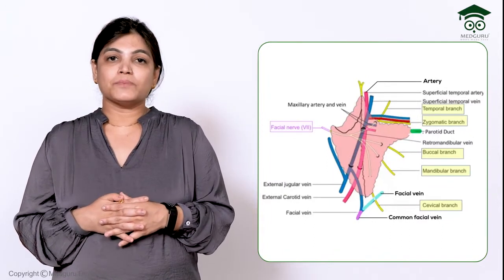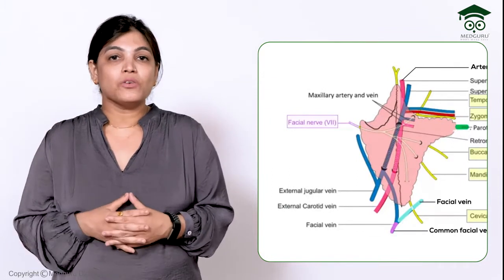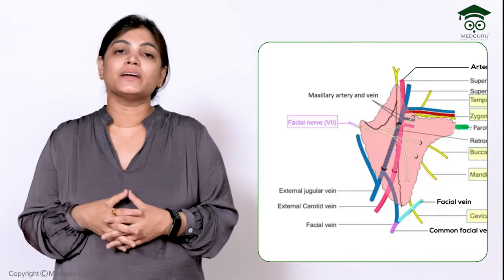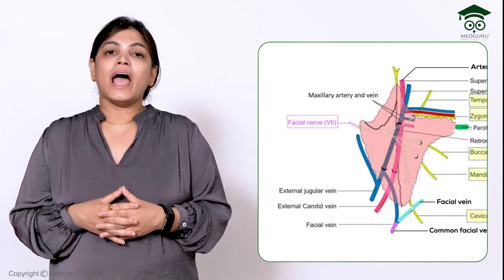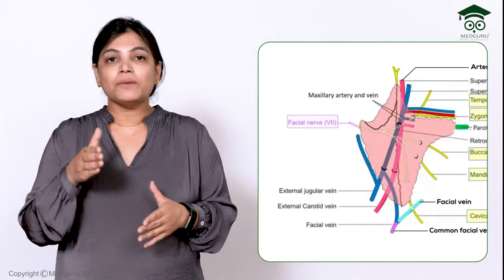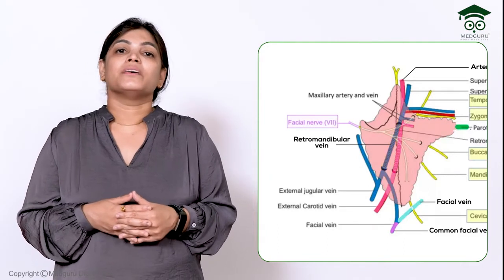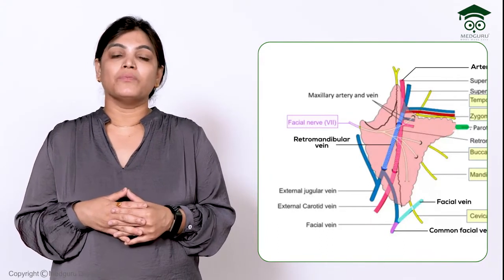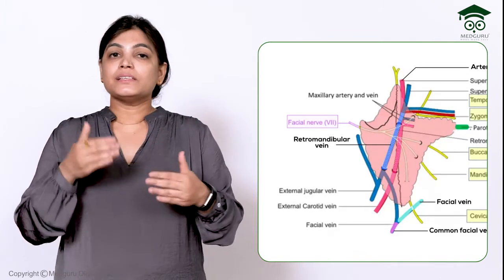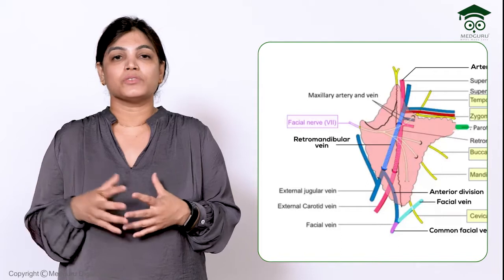On the most superficial plane, we have the facial nerve, which emerges from the stylomastoid foramen, goes inside the substance of the parotid gland, and its terminal branches emerge out from the anterior border of the parotid gland. The second or intermediate plane is formed by the retromandibular vein. The retromandibular vein is formed by the superficial temporal vein joining with the maxillary vein. This retromandibular vein will diverge into two veins: one is the anterior division, another is the posterior division.